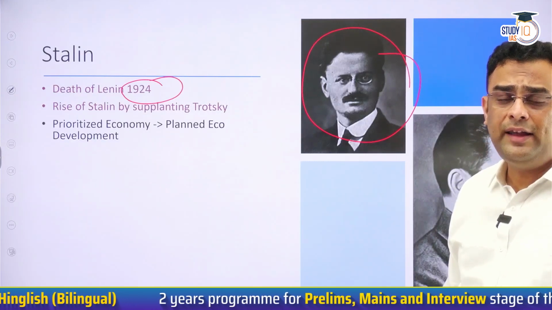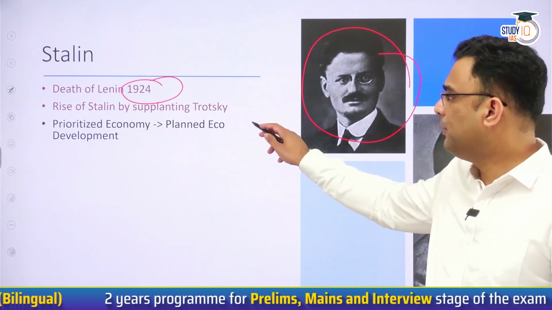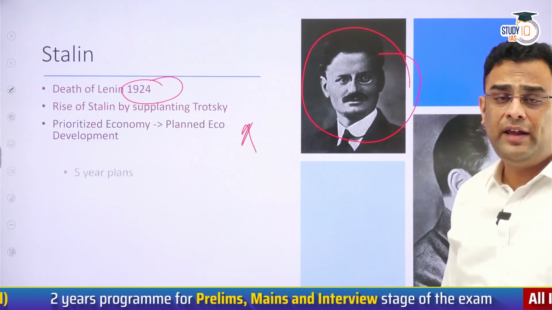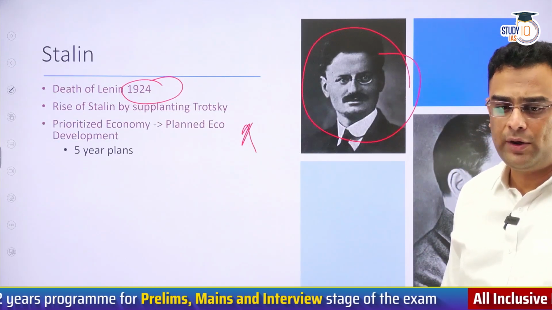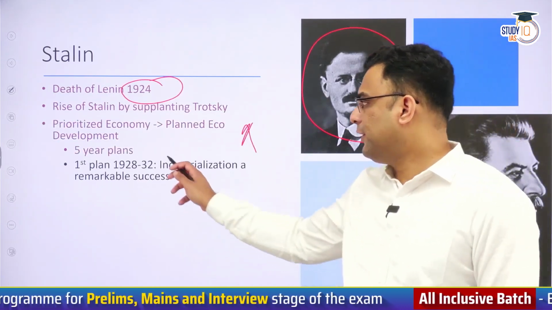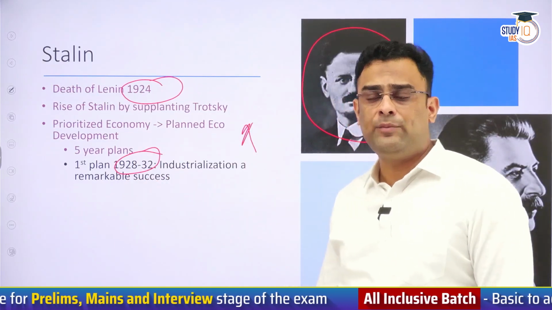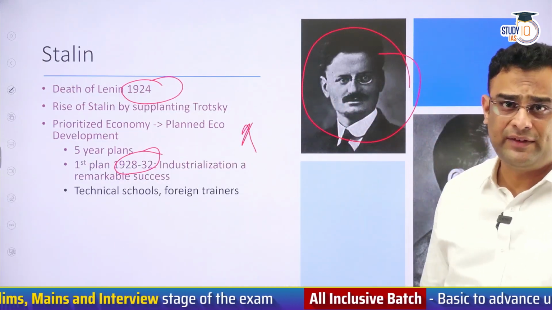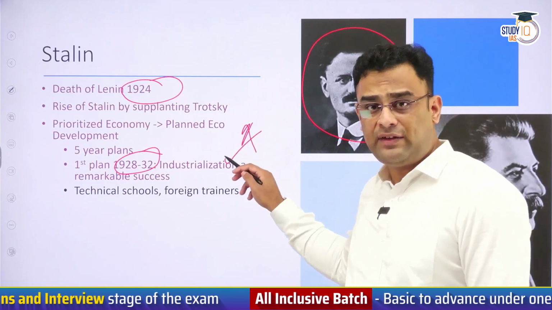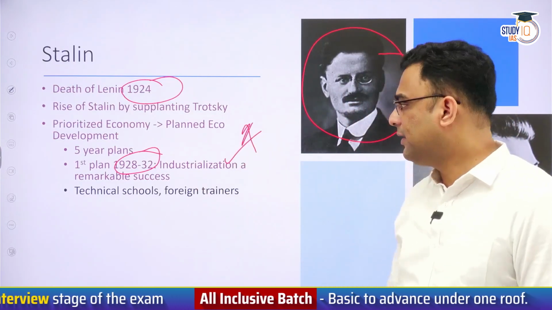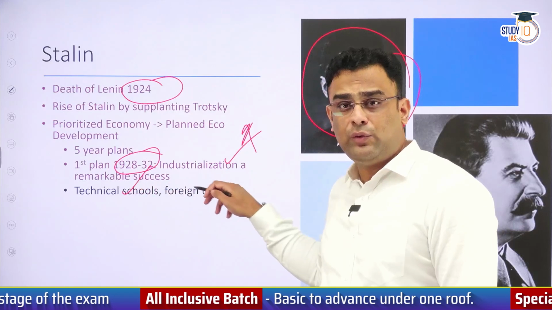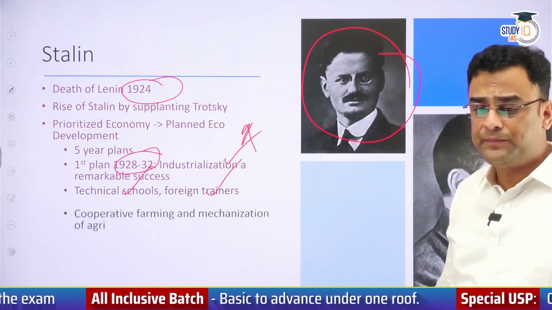After coming to power, he implemented many reforms, the most famous being the 5-year planned economic model. These 5-year plans, first from 28 to 32 and then from 32 to 37, were massively successful. He focused on industry, especially heavy industry, the capital goods industry. He started technical schools and invited foreign trainers.